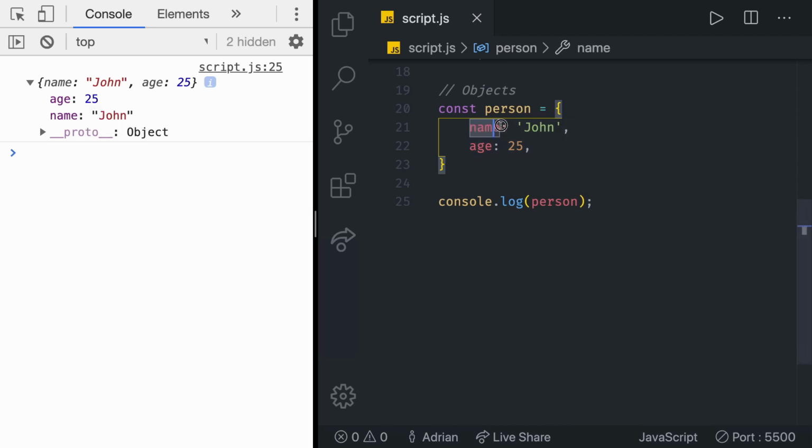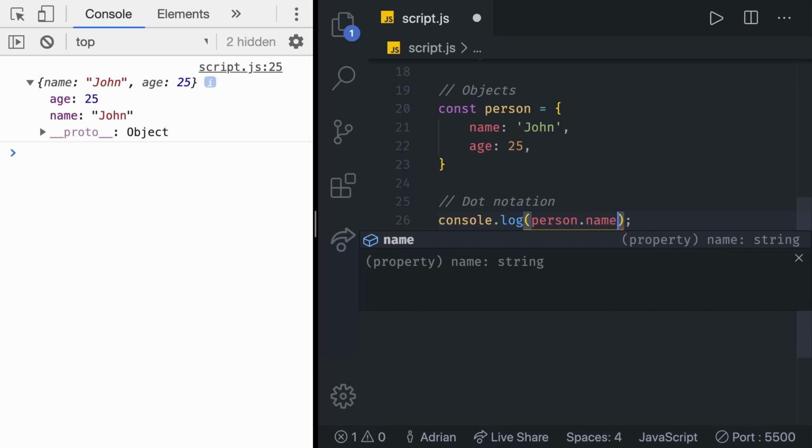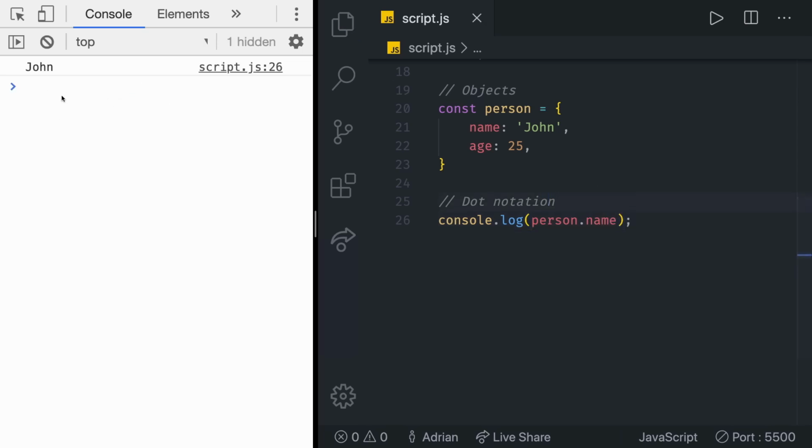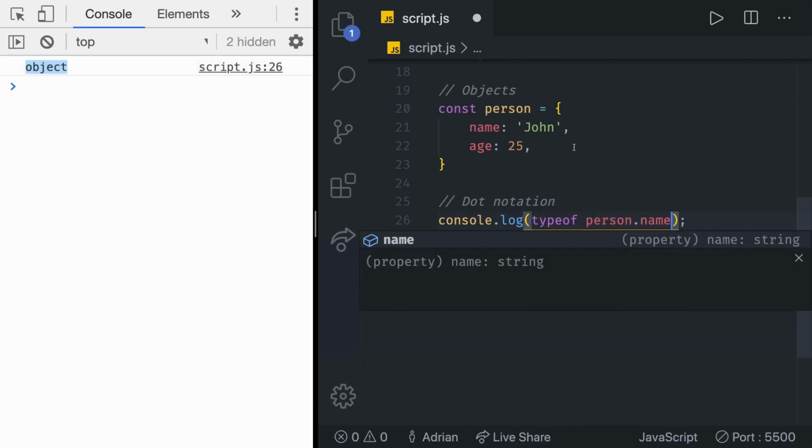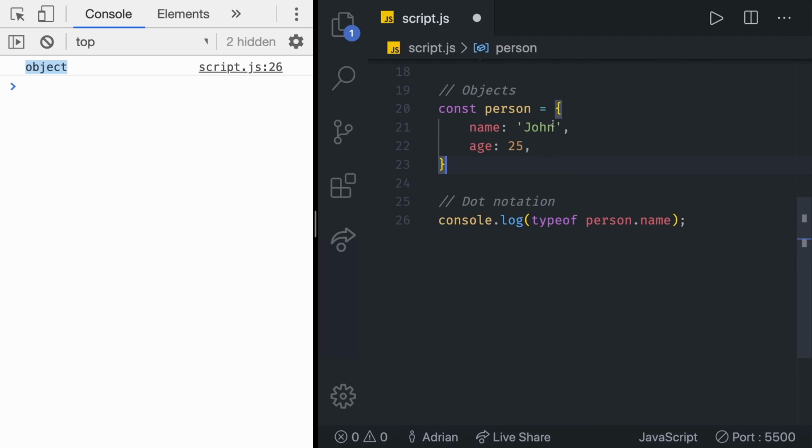So how can we get a specific value, for example, just the name? Well, we use the dot notation. As you may assume, we use person and then put a dot and then take the name property. So person.name is going to give us a string of John. So let's say that we want to test the type of person. That's going to give us an object. You can see we do get an object. But if we were to do the type of person.name, you can see that name is a primitive data type of a string. So we are going to get string.